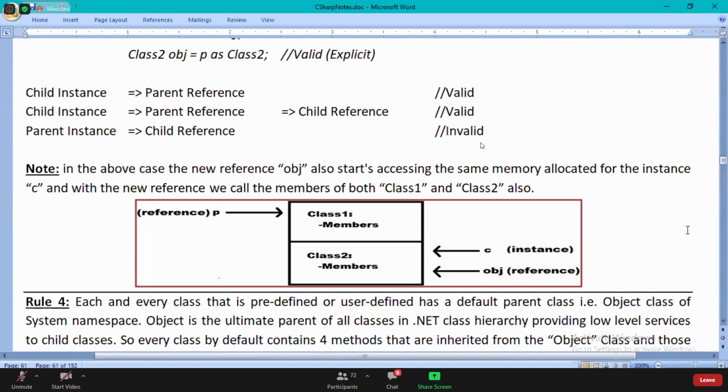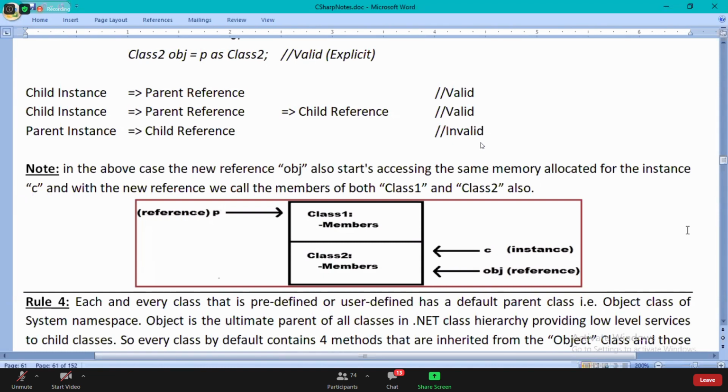Now, is there any parent class for class 1? Right now, do we have any parent class for class 1? Yes is the answer, guys, but we did not define it.